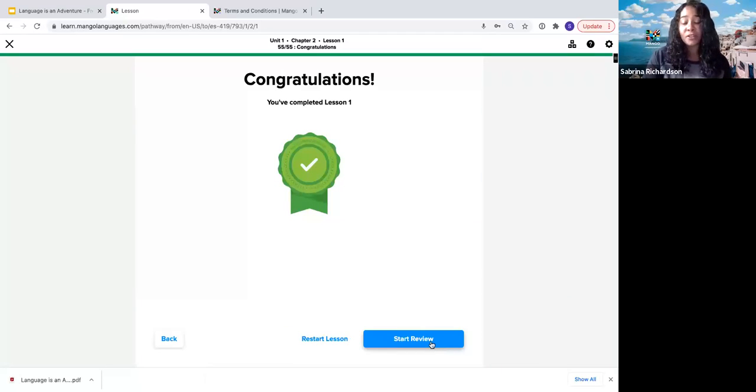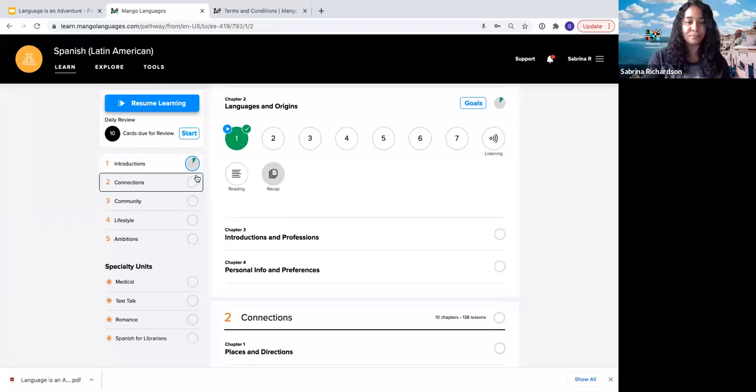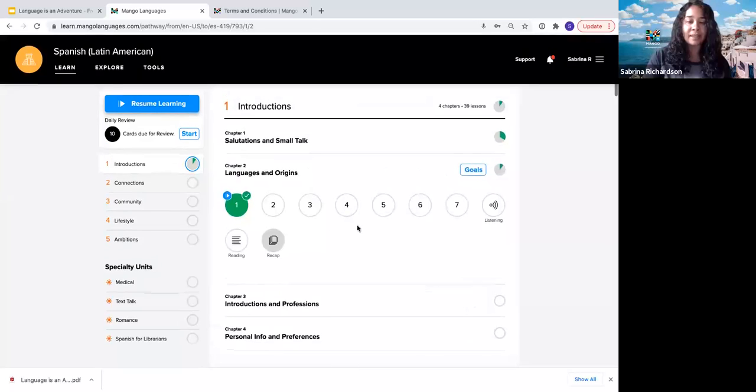You can also jump into your review cards for the day if you want to do some practicing and make sure that you're not forgetting anything that you learned the previous day. Or if you want to get back to the home screen, you just click the X up here in the upper left-hand corner.